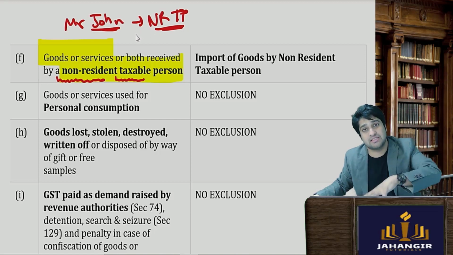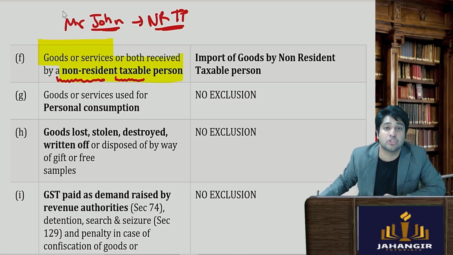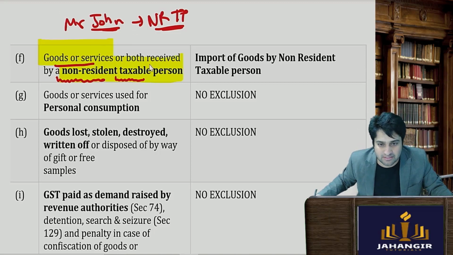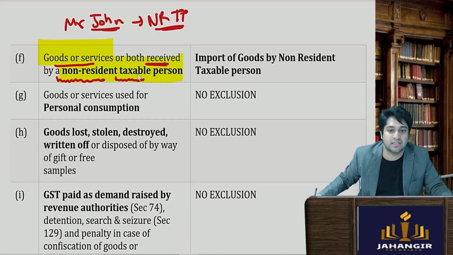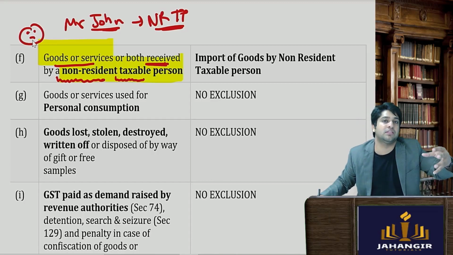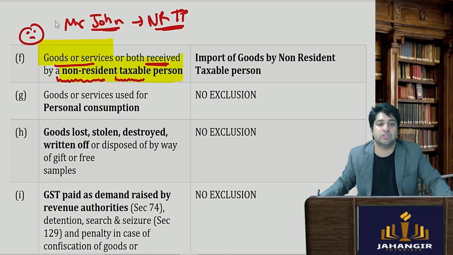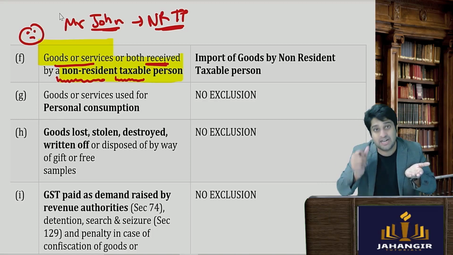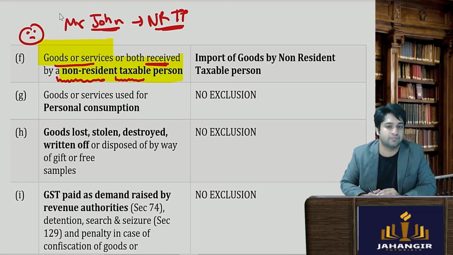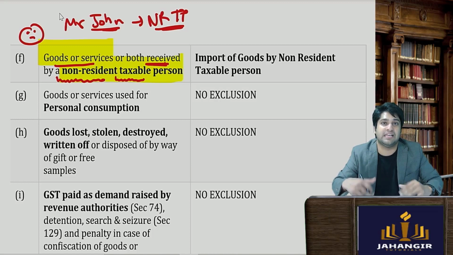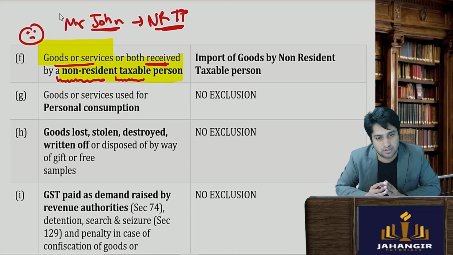इंडिया में आके बिजनेस करके इंडियंस के साथ में कॉम्पीट कर रहे हैं, so India gives them a disadvantage. The goods and services that they have received are disallowed. Okay, so they do not get any ITC in respect of the goods that they use or the services that they avail. So they become disadvantaged and the local suppliers and local dealers will be at a benefit because they are getting the ITC. So this is to put the local people in advantage.